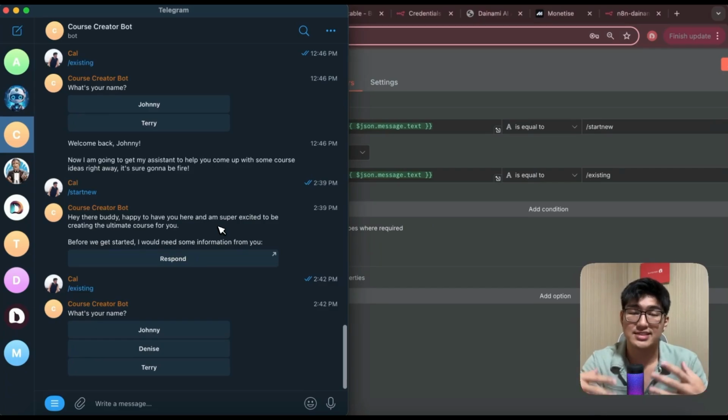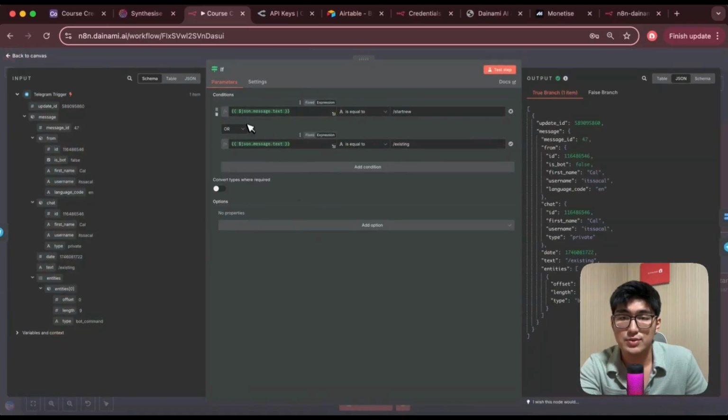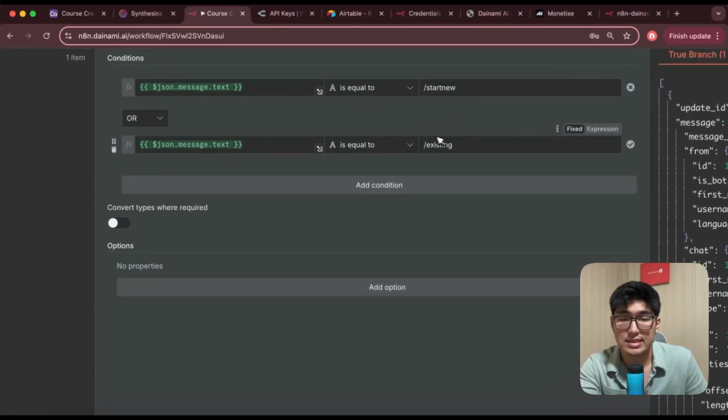So just random ideas. If you want to use this and sell it to businesses, you can use this as a simple platform to help different users generate causes on a request basis, right? So for the if node, you want to make sure that we only accept these two settings. First one is start new and existing. So essentially, if it doesn't have any of this information, like we mentioned, it will not actually trigger this workflow and no random message can trigger this workflow.